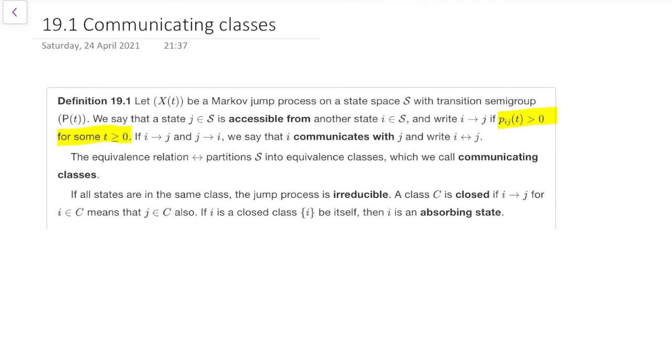It's: can you get there in some amount of time? As before, if i → j and j → i, then we say they communicate with each other, which we write with the double-headed arrow. Again, exactly as we did with discrete time. This is an equivalence relation that divides us into communicating classes. If you want to go back to where we did this in discrete time, just to remind yourself, you can. Similarly, we have the definitions of irreducible, closed, and absorbing, exactly the same as we had in discrete time. So the only difference is we've changed n to a t.